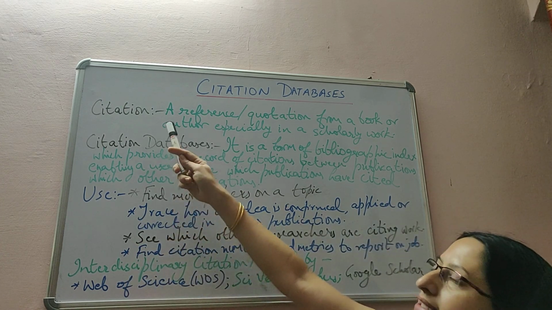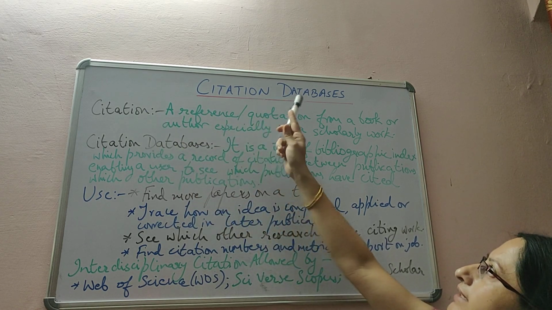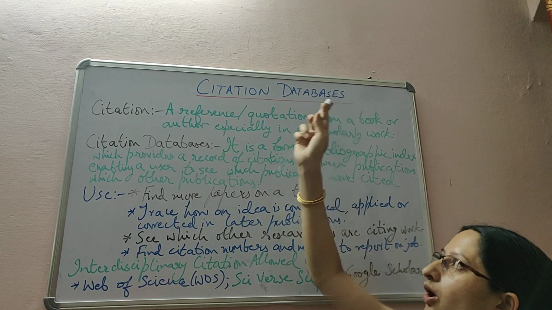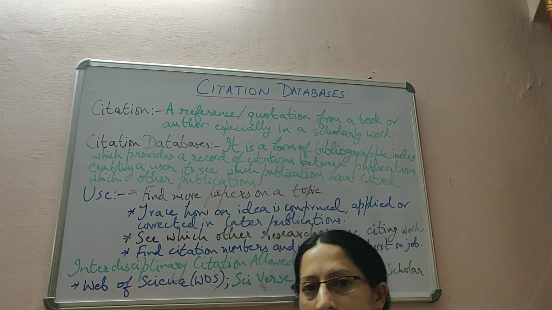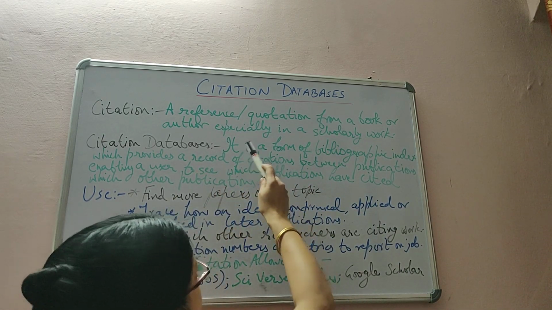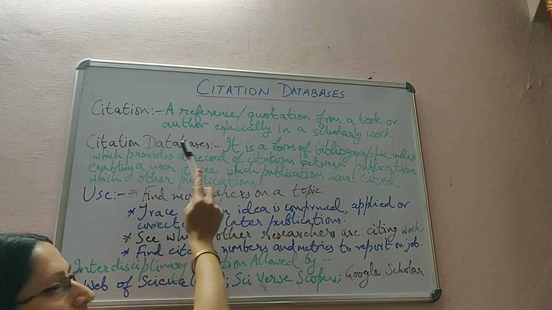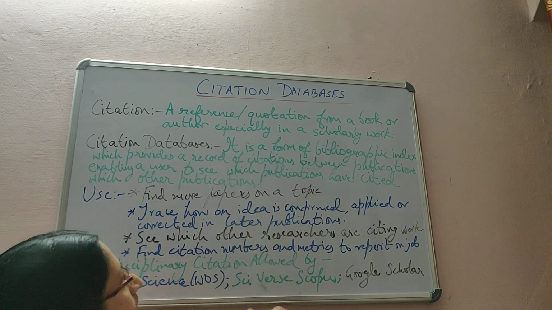That is called a citation. So a reference or quotation from a book or author, especially in a scholarly work, is known as a citation. Okay. Now come to citation databases.